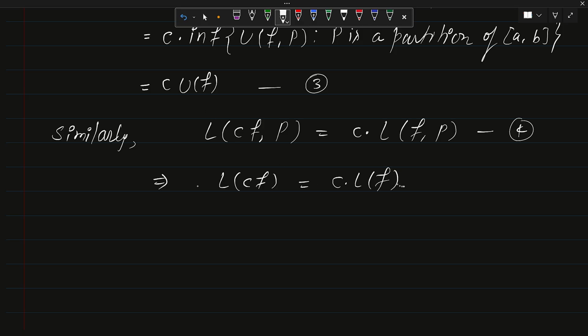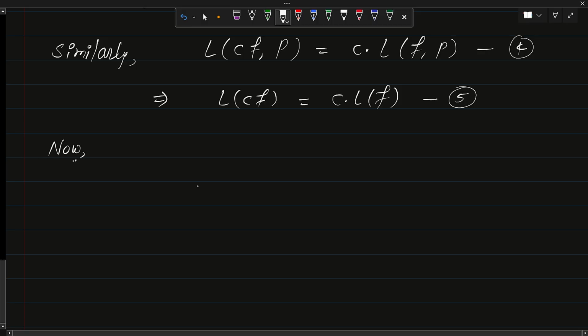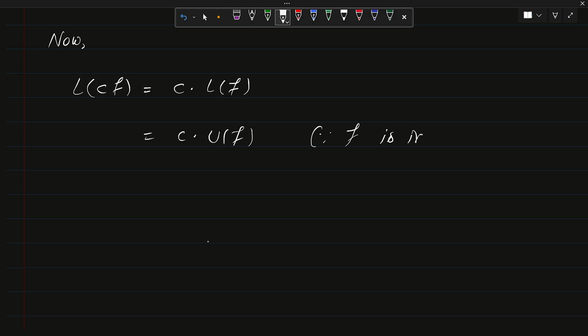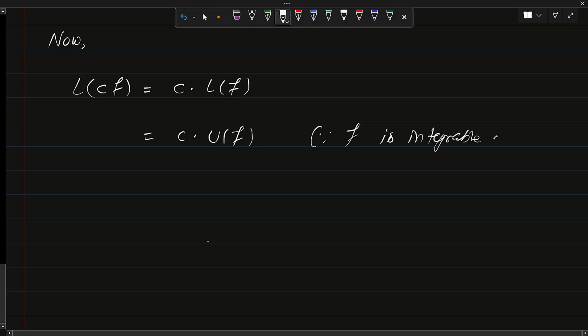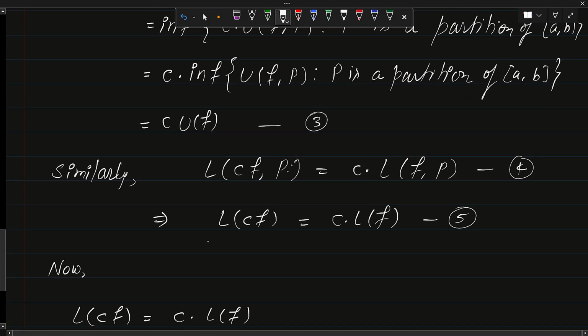Now this L of cf and U of cf, we have to show these are equal, right? So now, first we have to show this function is integrable. So what about L of cf? This is equal to c times L of f. Since function f is integrable, L of f will be equal to U of f. Why can we say this? Since f is integrable, and from 1. Okay, and c times U of f is nothing but U of cf, and this is obviously from number 3.